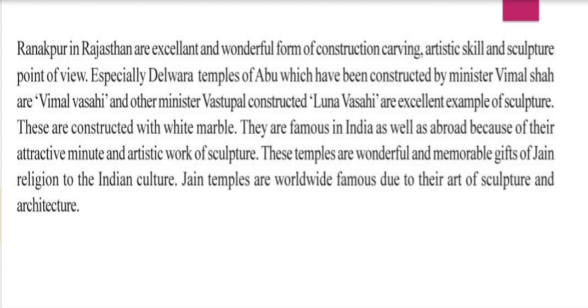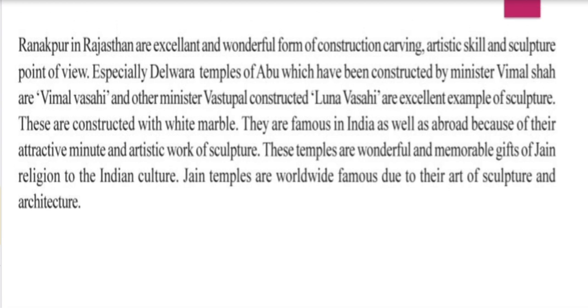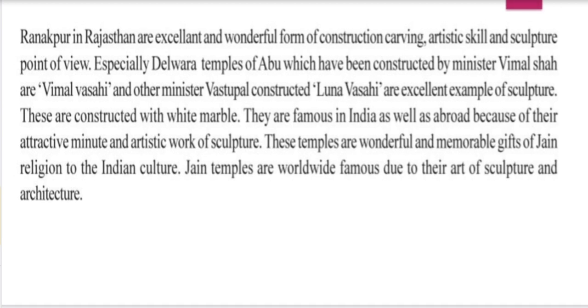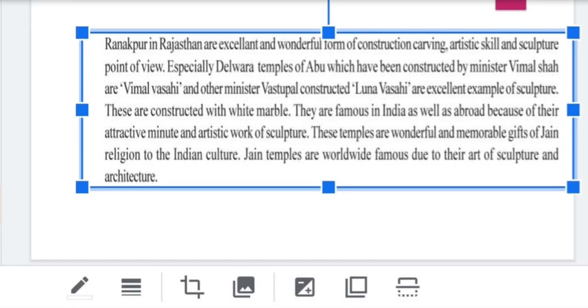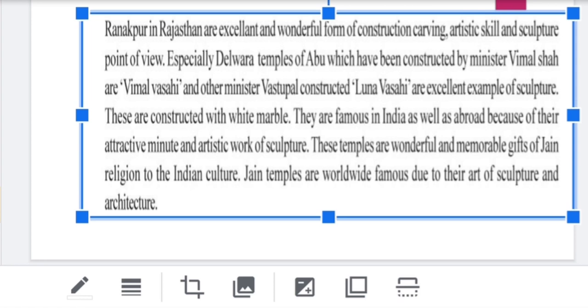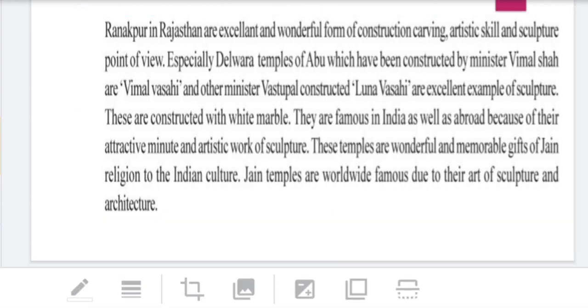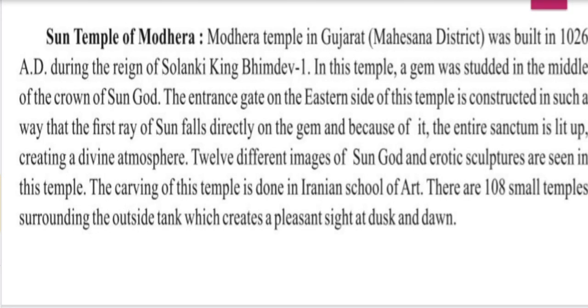So the Jain temple of Dilwara is totally constructed with white marble. That's why it is very famous, because minute work is done on the walls of the temple. It is said that poems are written on the walls. So a question can be asked: which temple is known for the poems carved on white marble? The answer is the Jain temple of Dilwara, because it is totally constructed with white marble and minute architecture work is done on it.